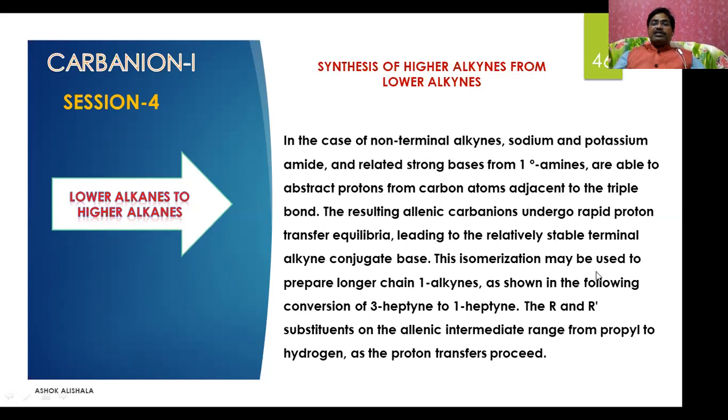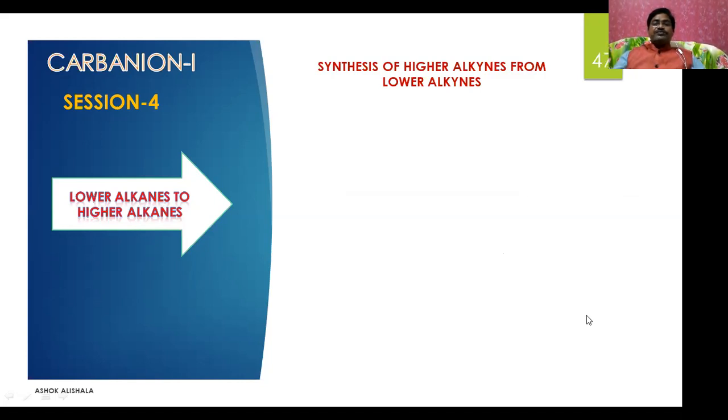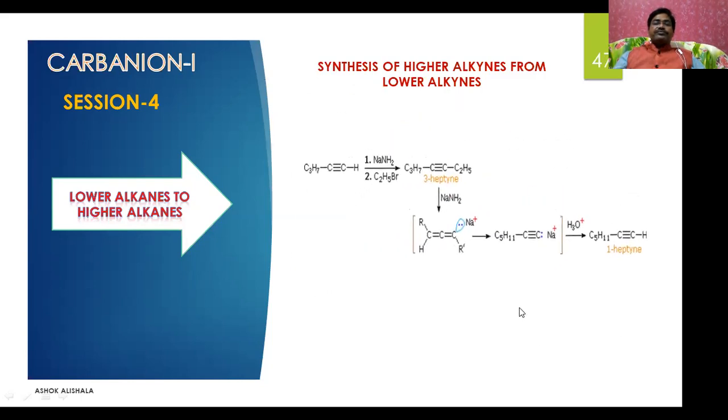This isomerization may be used to prepare longer chain 1-alkynes, as shown in the following conversion of 3-heptyne to 1-heptyne. The R and R' substituents on the olefinic intermediate range from propyl to hydrogen as the proton transfer proceeds. See this reaction.